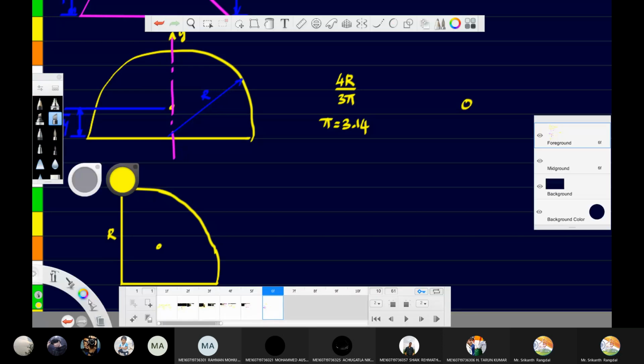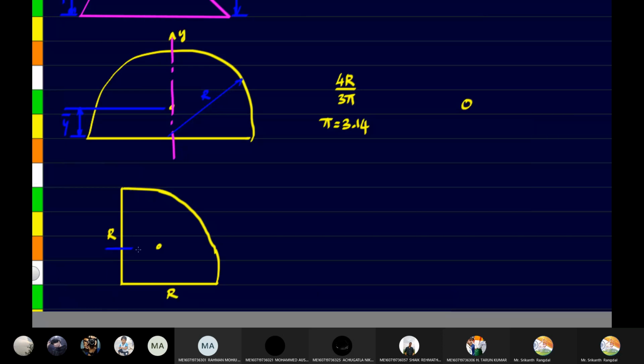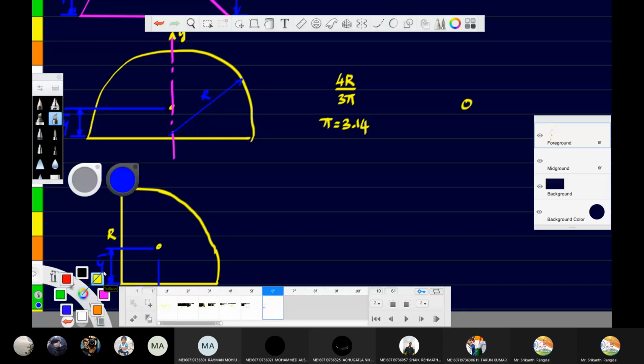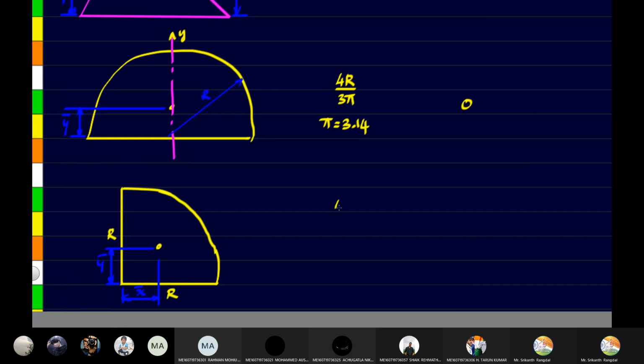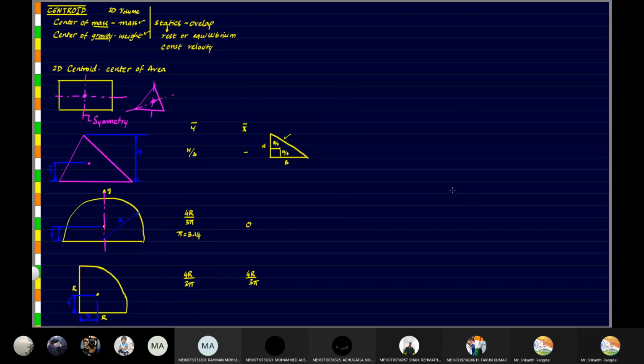Now tell me, what is the formula for y bar? 4r by 3 pi. Y bar will be same as the semicircle. And what about x bar? X bar will also be same, 4r by 3 pi. So these are the formulae which we should remember.